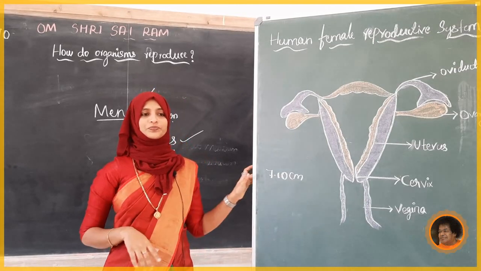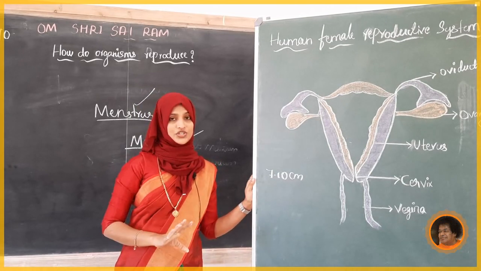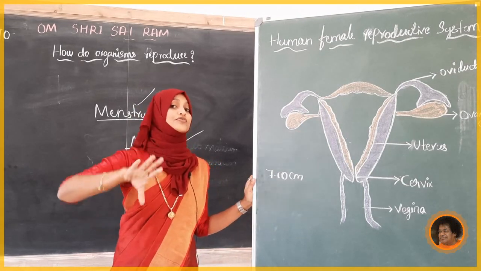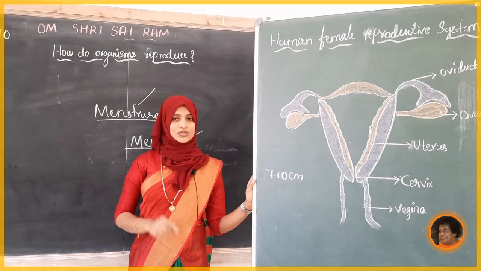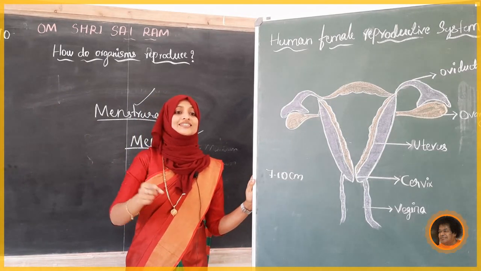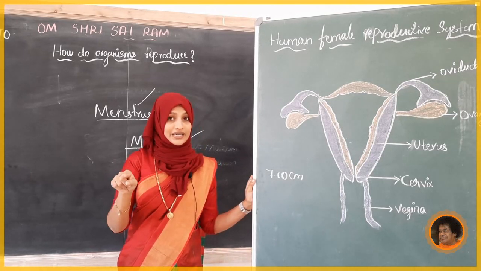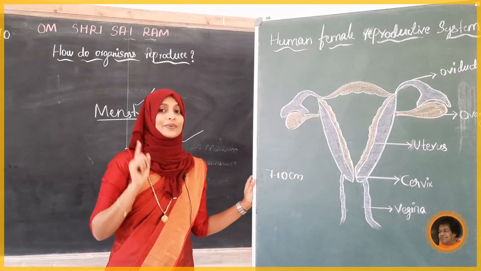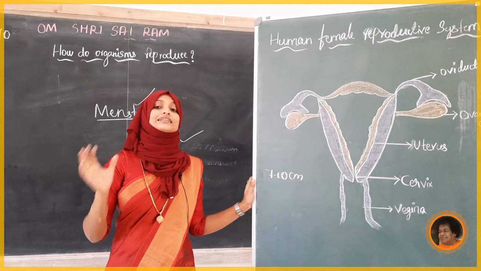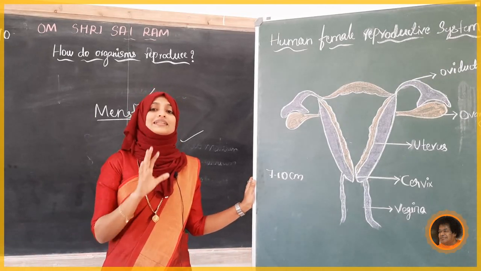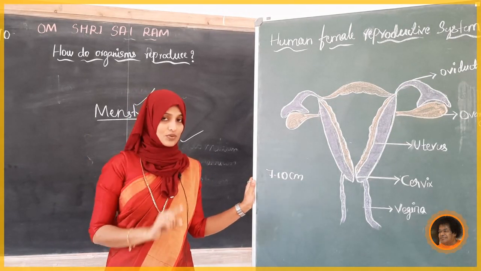Okay, next, how many days after ovulation does menses take place? It takes place 14 days after the ovulation. Always the menses will take place after the ovulation, after 14 days. So, menstruation and ovulation are alternating, but they will stop during pregnancy. When the female gets pregnant, immediately the ovulation will stop, and the menses will stop.